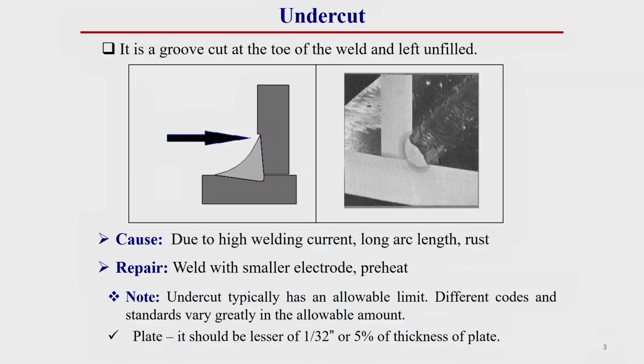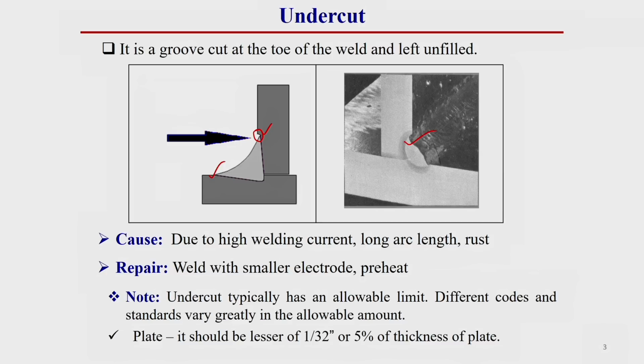It is a groove cut at the toe of the weld and left unfilled, like here it is showing a groove cut at the toe location of the welded joint. We know the toe is the corner point of a fillet welded joint, or you can say the edge of the welded joint is generally called the toe. In this toe there is generally some sort of groove-type cut during the welding operation. This is called undercut. Here it is observed in the case of an axial welding joint.